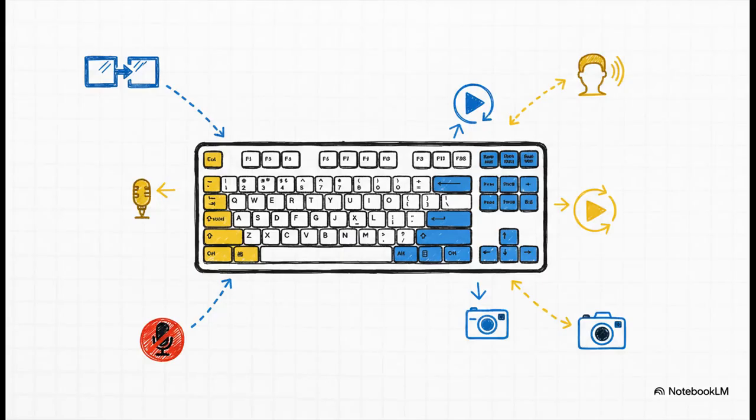Now, you might be thinking, how on earth am I supposed to manage all this while I'm live? Well, the answer is hotkeys. You can set up keyboard shortcuts for pretty much any action. Switching scenes, starting your stream, muting your mic, playing a video. This is the secret to a smooth one-person show.